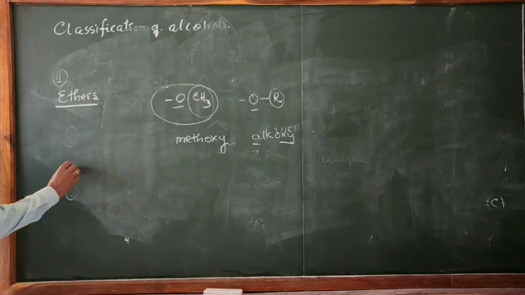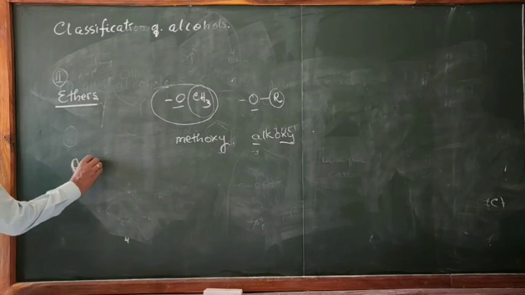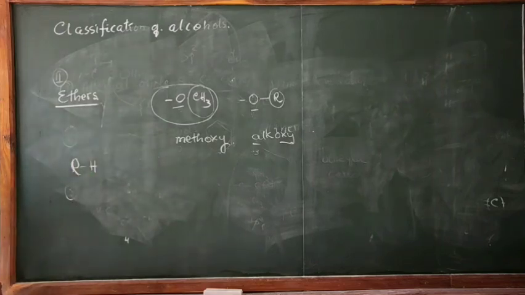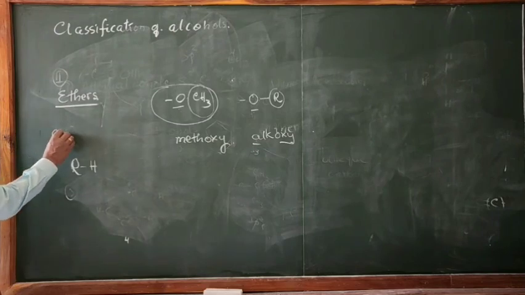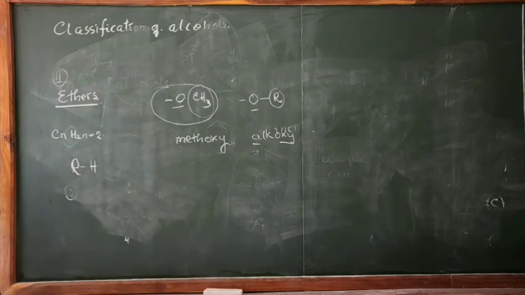You know how to write the generic formula of alkane. The generic formula of alkane is RH. Of course, the general formula of alkane is CnH2n+2, but this is called the generic formula.